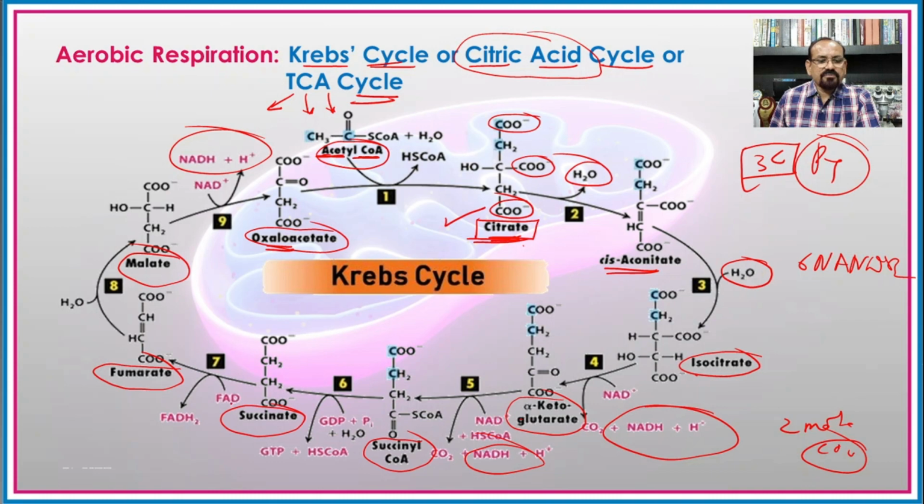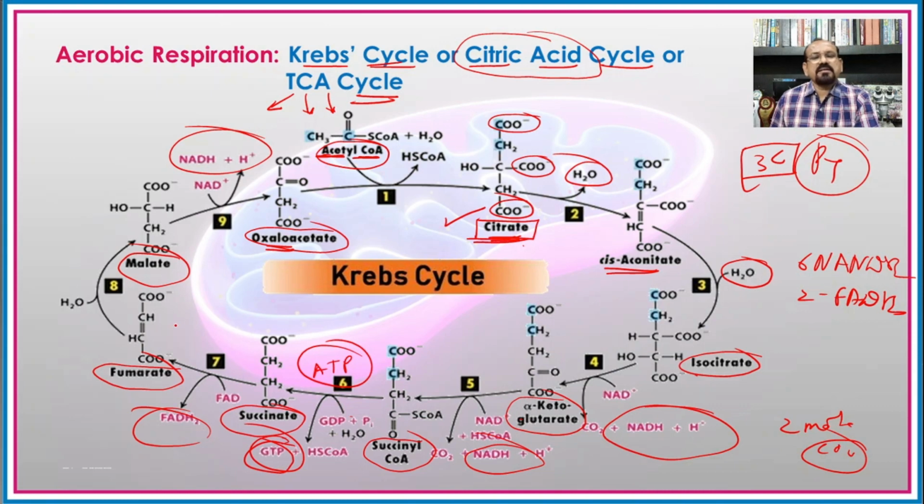Again there is formation of 1 molecule of FADH2, and hence for 2 molecules there will be 2 molecules of FADH2, and 1 molecule of GTP is also formed. In plants there is formation of ATP molecules, and in animals there is formation of GTP molecules, but again the GTP molecule is converted into ATP in animals also.